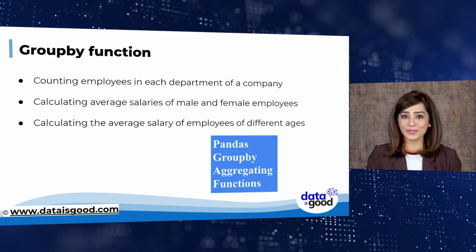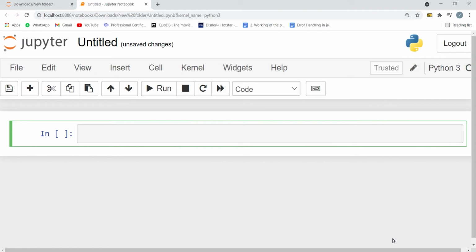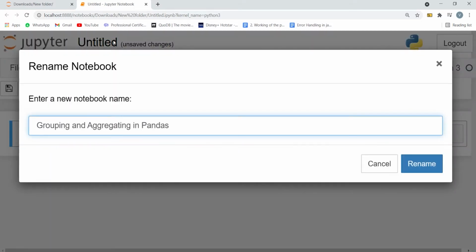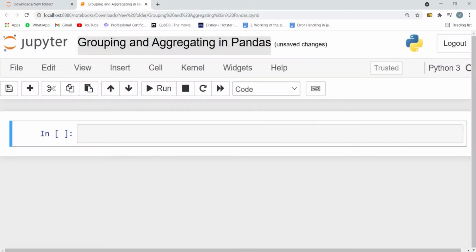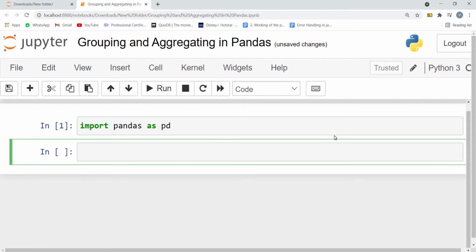So let's quickly jump to the coding part. Quickly open a new Jupyter notebook. After opening the Jupyter notebook, we will rename it as Grouping and Aggregating in Pandas. First of all, we'll import the Pandas library in this notebook. Type import pandas as pd in the new coding cell. Here we are giving the alias pd to the Pandas library. Press Shift and Enter to execute the cell. And the Pandas library is successfully imported in Jupyter Notebook.